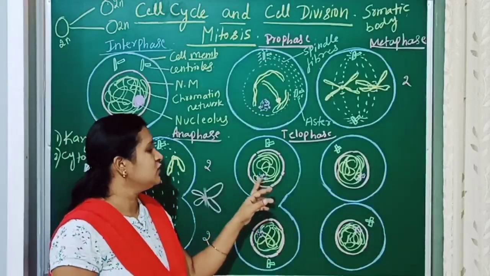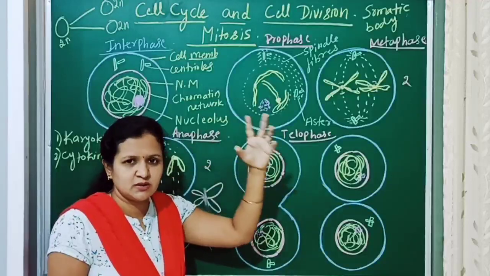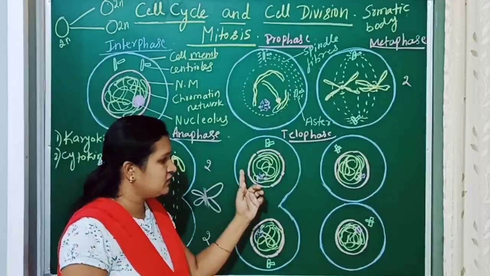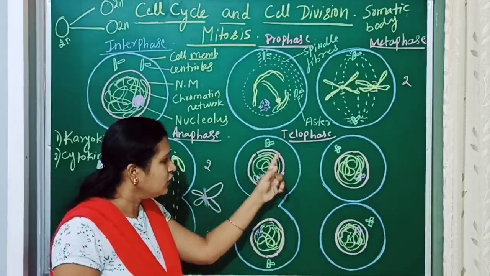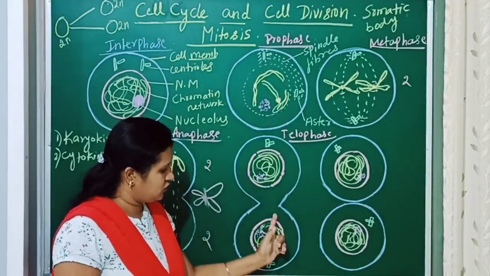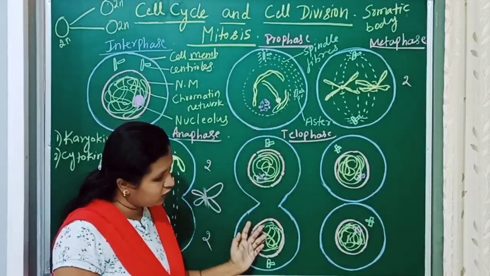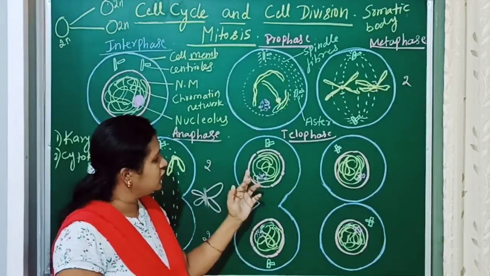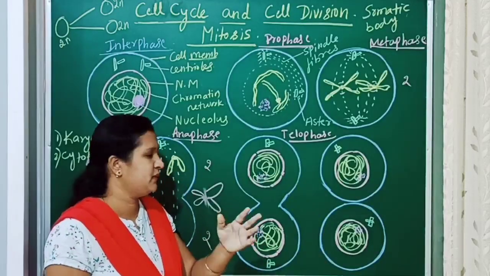And the nuclear membrane and nucleolus, which disappeared in the prophase, will reappear in the telophase. Here there is only one nucleus, but here now we have two daughter nuclei. So the nuclear membrane and nucleolus will start reappearing.